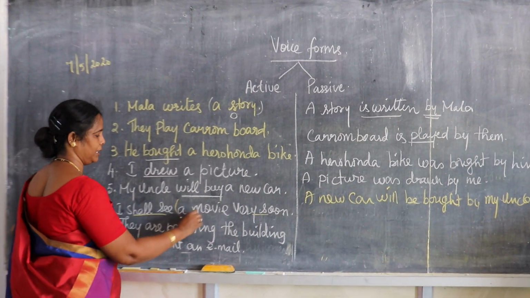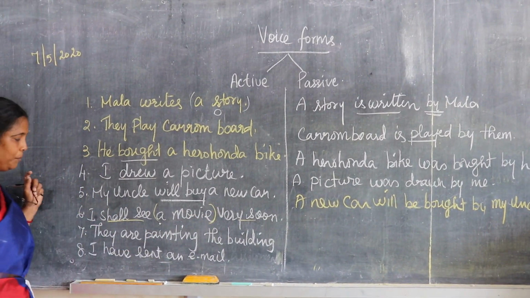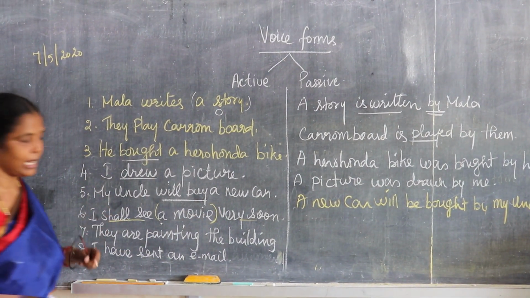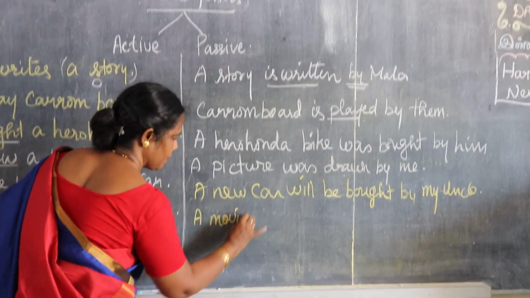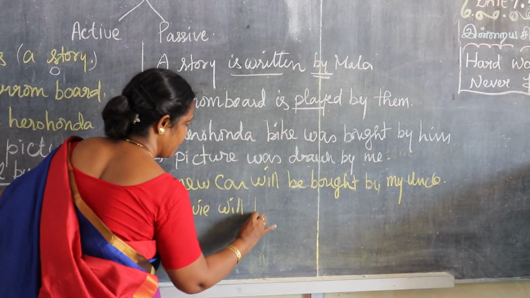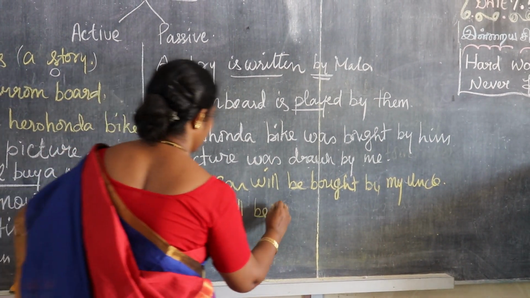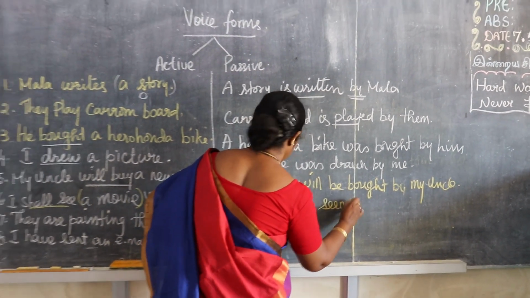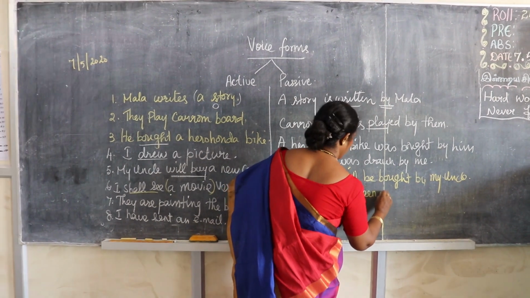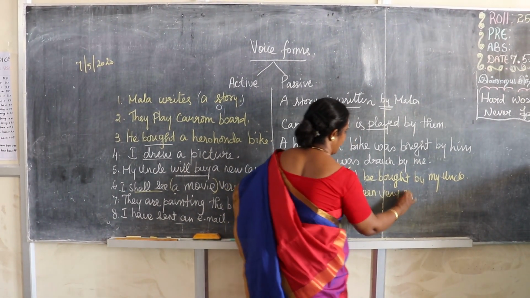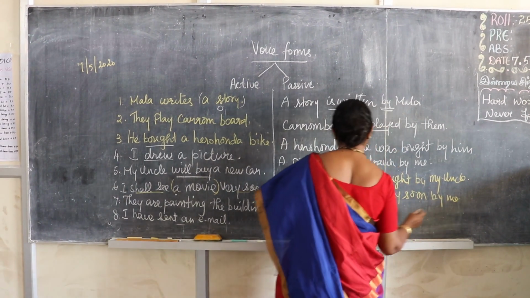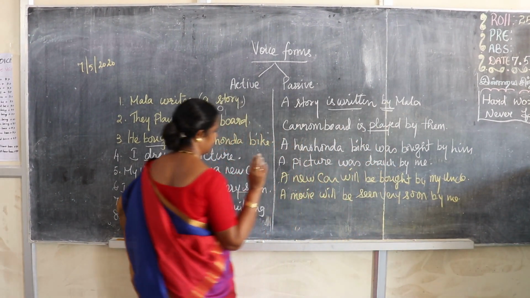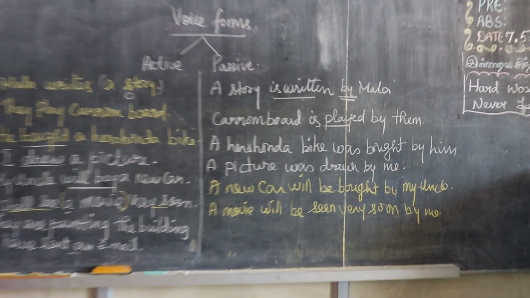Here the object is a movie. A movie will be seen very soon by me, or will be seen by me very soon. Both the sentences are correct.